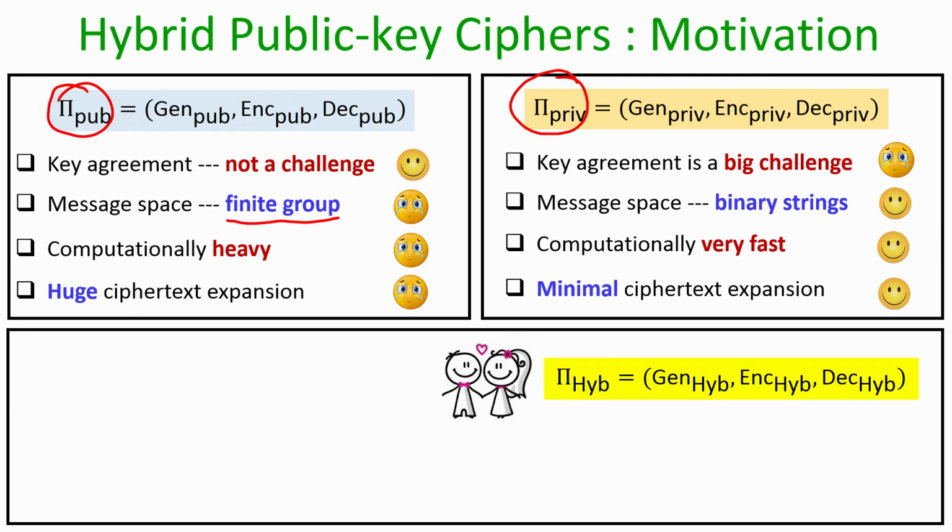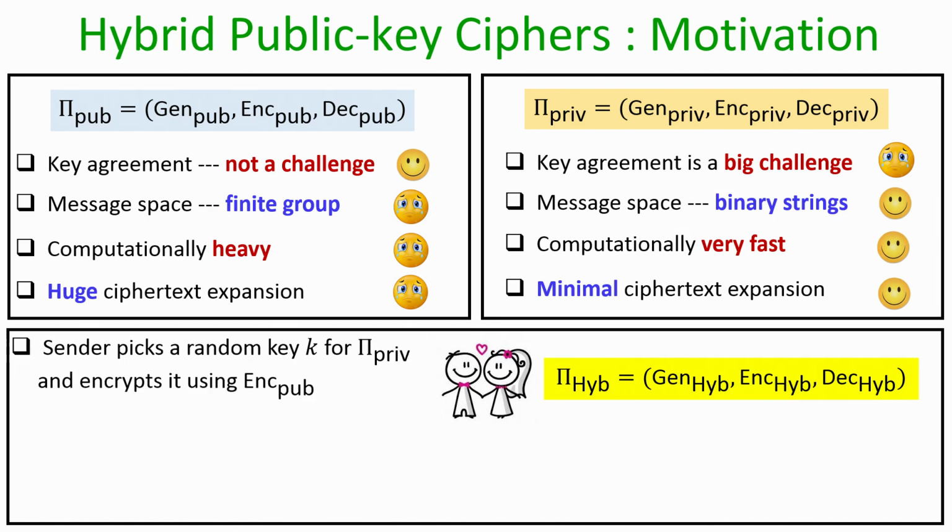So, you can see we have both pros and cons of the public key encryption scheme and the symmetric key encryption scheme. What we can do is combine these two processes in a generic fashion and obtain a hybrid encryption process, which we call Pi_hyb.